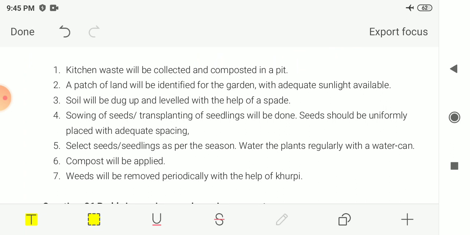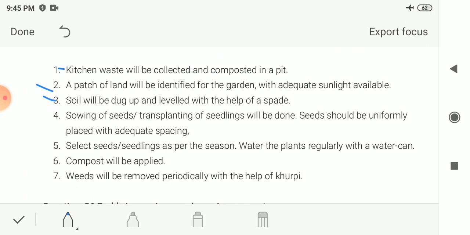First, the kitchen waste will be collected and composted in a pit to prepare the manure. Then a patch of land will be identified, or the land will be selected for the garden, with adequate sunlight available. You have to select the piece of land in which enough sunlight is available. Next, the soil will be dug up and leveled with the help of a spade.